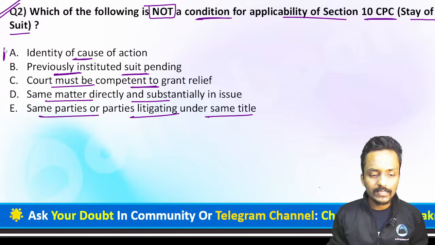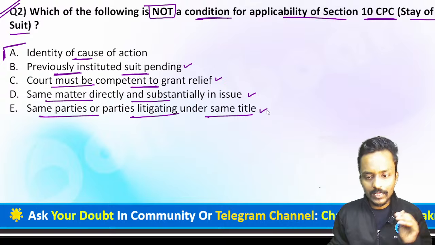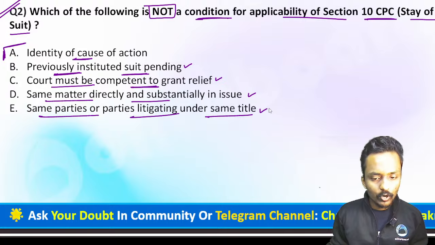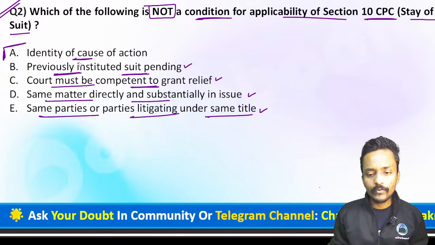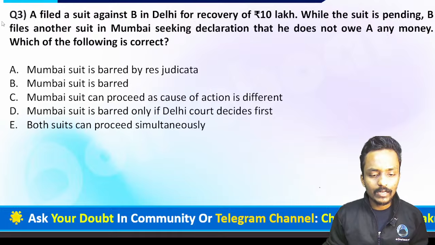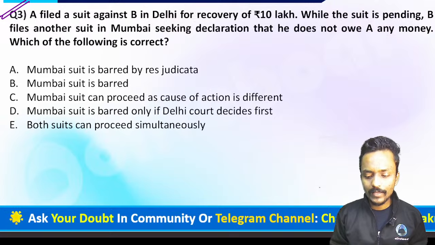When a matter is already pending, you cannot raise any action on the same cause of action while the same parties are litigating under the same title. Any new complaint cannot be raised while litigation under the same title is not yet resolved. So only identity of the cause of action is not a condition for the applicability of section 10 of the Civil Procedure Code. Now we have question number 3 on our screen. Please read the question and let me know the correct answer. This is your case study question, so give me the answer accordingly.